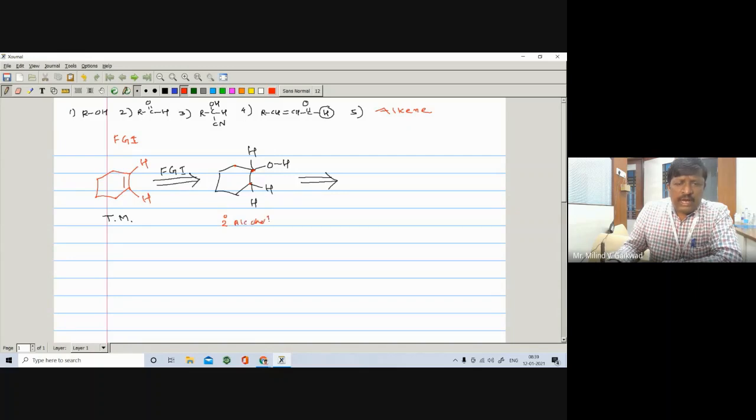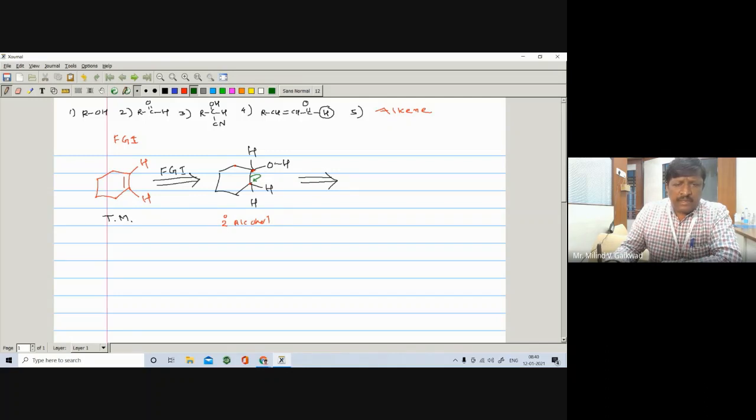A secondary alcohol can be prepared in two ways, but here both sides have the same structure, so we can prepare it only by one path. We have to break the sigma bond. We break it in such a way that the sigma bond opens, this carbon becomes negative and this carbon becomes positive.